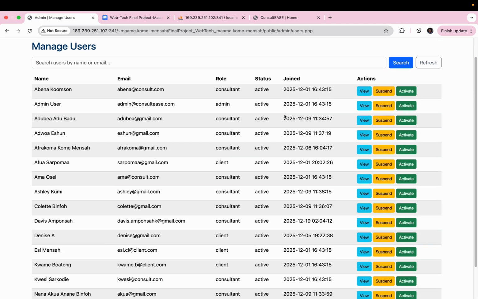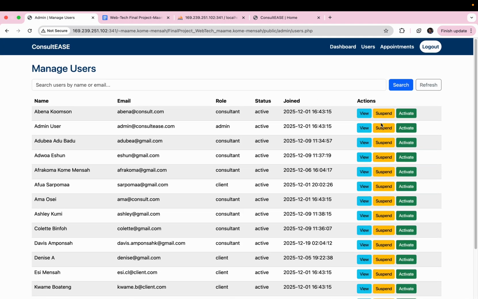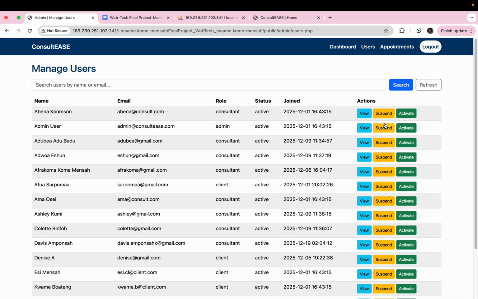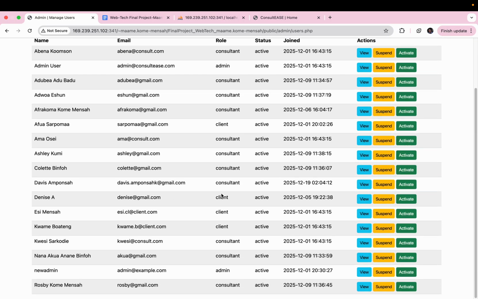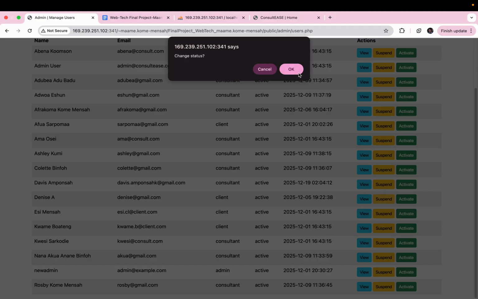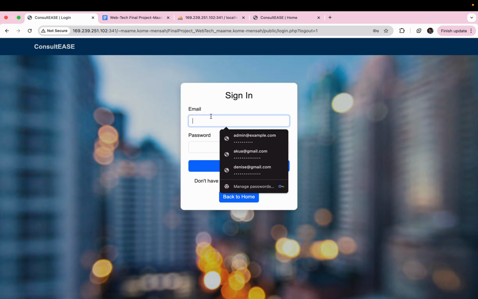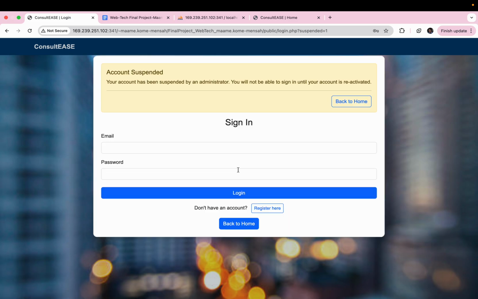Now the admin sees every single user on this platform, and the admin can view things about the user, what their role is, their email, whether they are active or not. Now as an admin, you can suspend the user. When you suspend the user, you prevent the user from being able to log in. So let us suspend a user, which is the same Denise we've been using. So we've suspended her. Please take note of this. And now let's log out and go to Denise's page and try and log in. You see, account suspended. Your account has been suspended by the administrator. You will not be able to sign in until it's